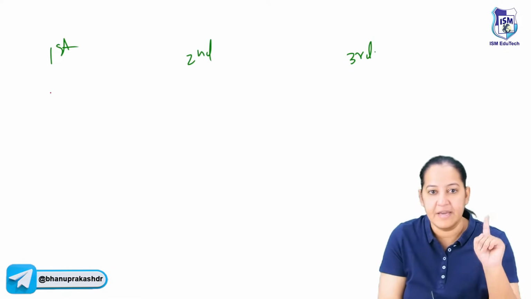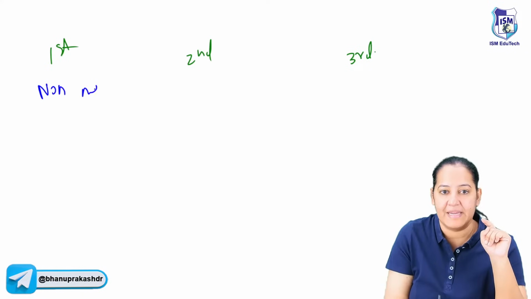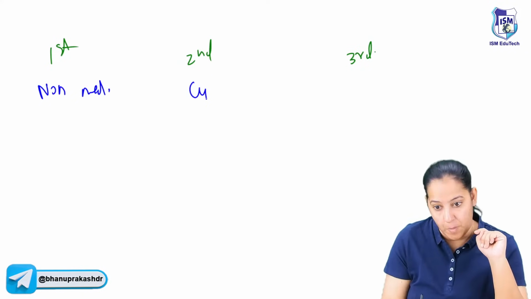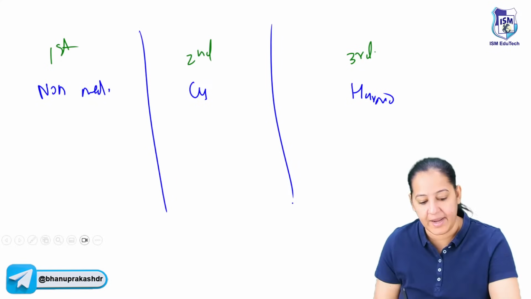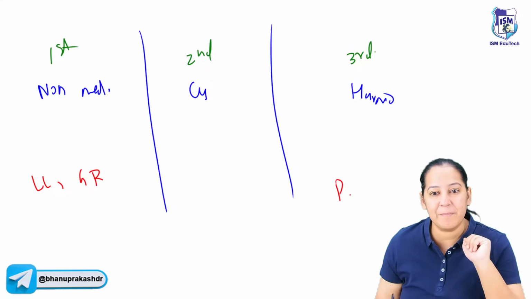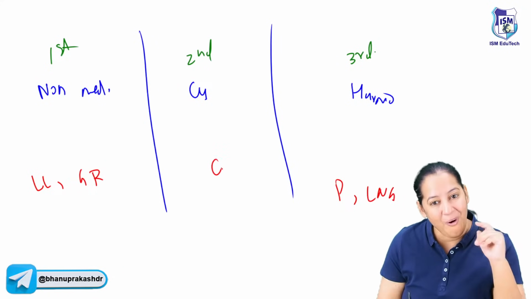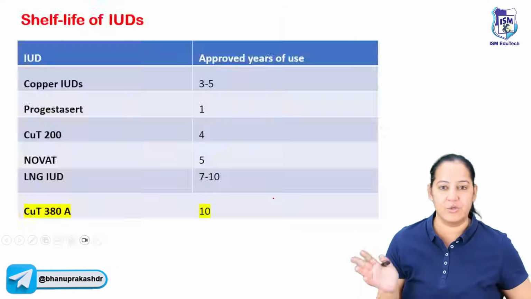The types of IUCD. First generation are non-medicated. They are inert, non-medicated. Second generation contain copper and third generation contain hormone. The first thing you have to understand this. Learn the examples. Here 2 examples: Lippes loop, Grafenberg ring. Here also 2 examples: progesterone, LNG, and all the copper Ts, various types of copper Ts will come here. So it's very easy to learn, to understand the process.